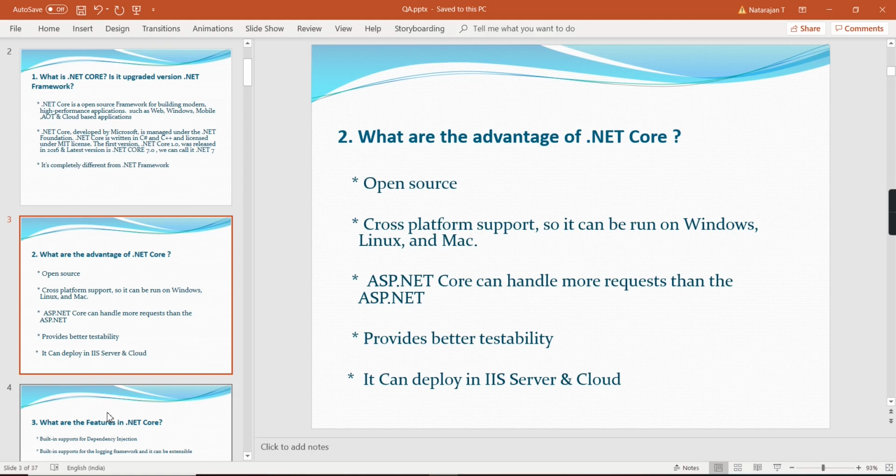Okay. And the next question is, what are the advantages of .NET Core? So .NET Core is open source. It is completely free of cost and it provides cross-platform support. So it can run on Windows, Linux and Mac operating systems. And ASP.NET Core can handle more requests than ASP.NET. So it provides better testability and it can be deployed in IaaS and also the cloud server.